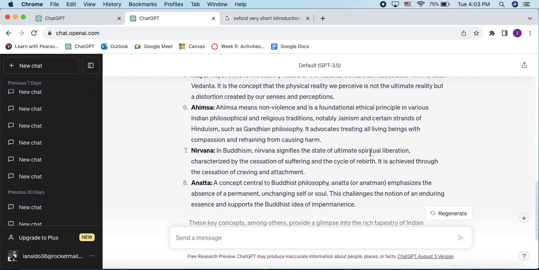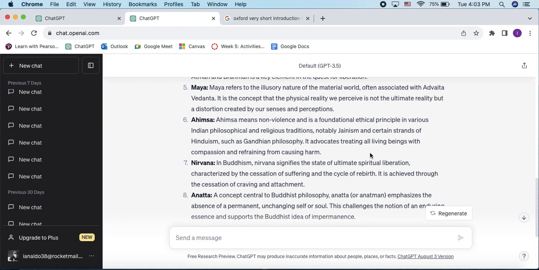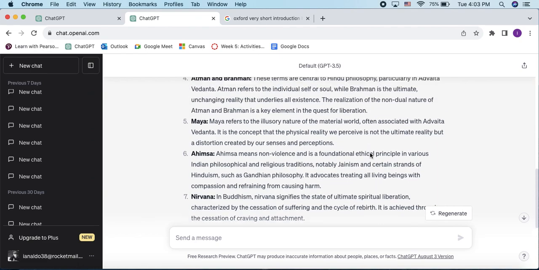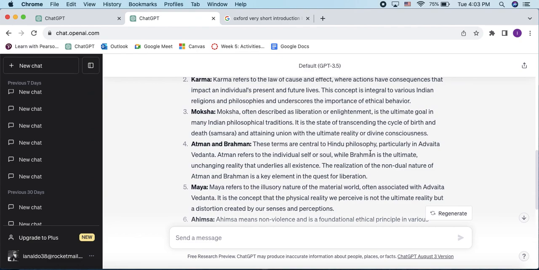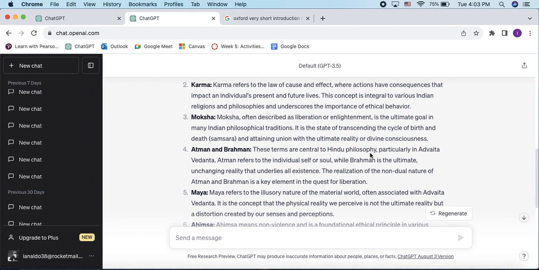In terms of using the platform as an actual chatbot, the really cool thing is that you could ask it to explain something more. So let's say you're very confused about Atman and Brahman. Right here, this is that little fourth point. Let's say that what they put here is just not enough, you need help. You can ask ChatGPT to clarify that for you and you'll have more knowledge.